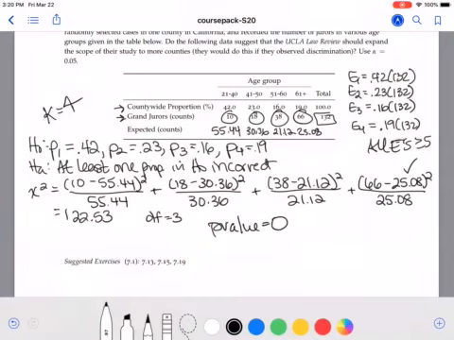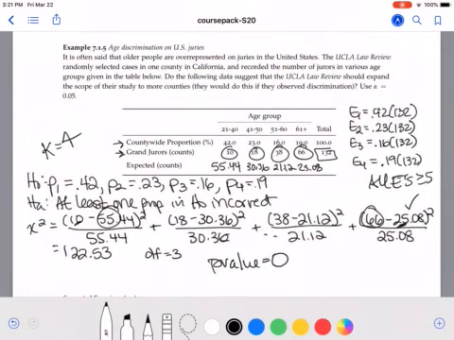What is happening is exactly what was suggested. We are expecting 55 younger jurors. We only have 10. We're expecting like only 25 of these older jurors. We have 66. And the same trend happens in these middle two. So we're having more older jurors than expected and fewer younger jurors than expected. So there is an issue with age discrimination here.